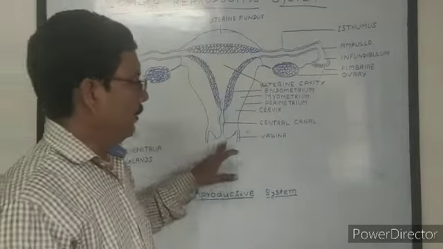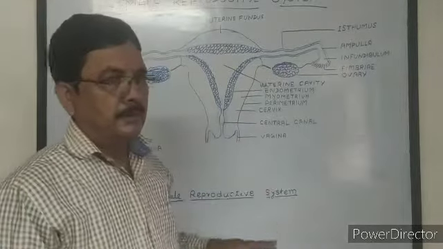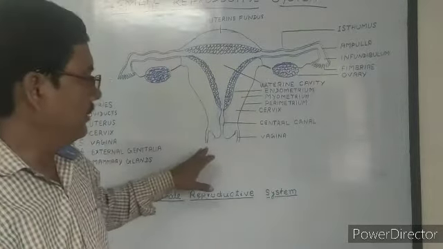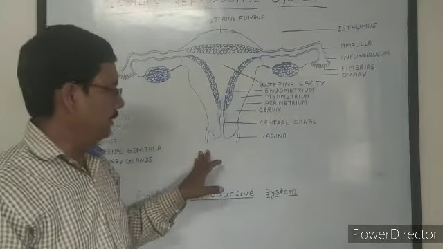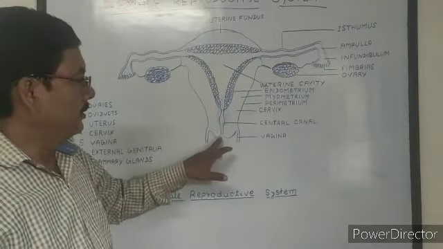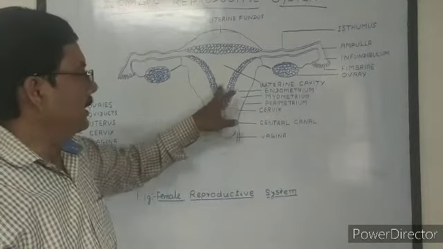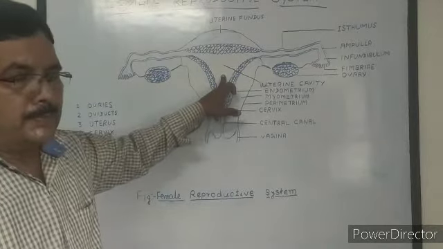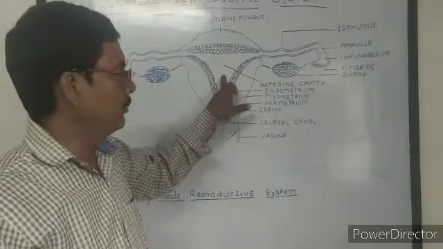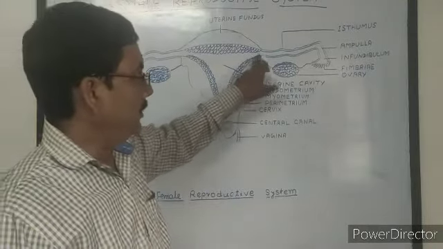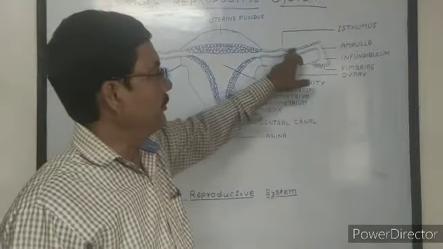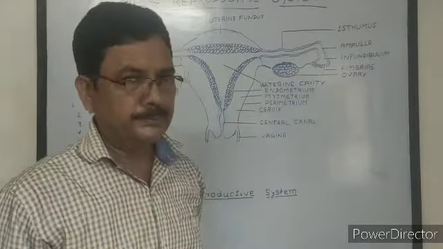When copulation occurs during intercourse, the female receives the sperms through the vagina, and through the cervix they come into the uterus. Sperms are motile, so they move towards the fallopian tube and reach up to the ampulla region.